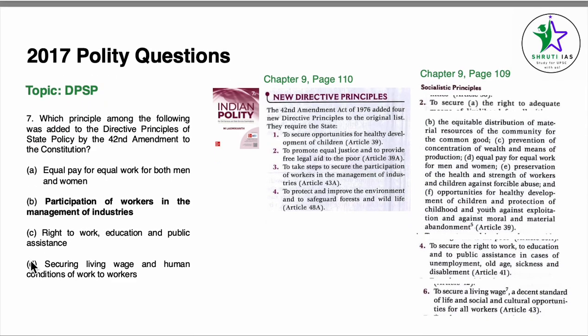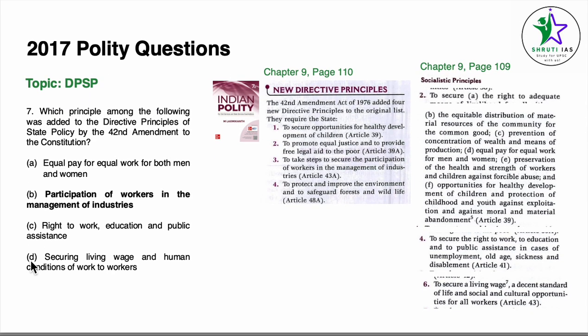Coming to question number 7, the topic is DPSPs. Which among the following were added to the directive principles of state policy by the 42nd Amendment to the Constitution? We can go to chapter 9, DPSPs, page number 110 and page number 109. Here we can directly see that the new directive principles which were added by the 42nd Amendment of 1976 are given here.